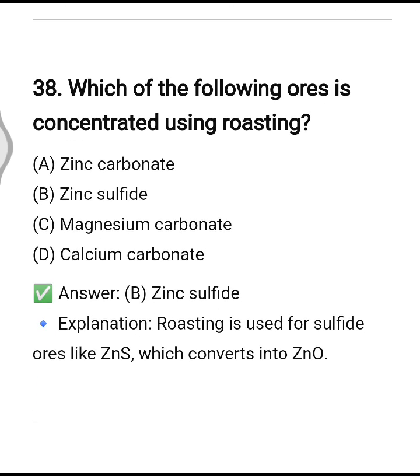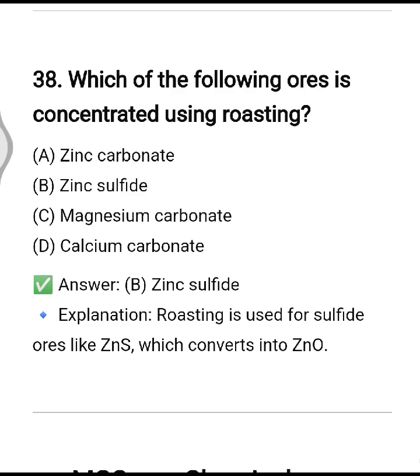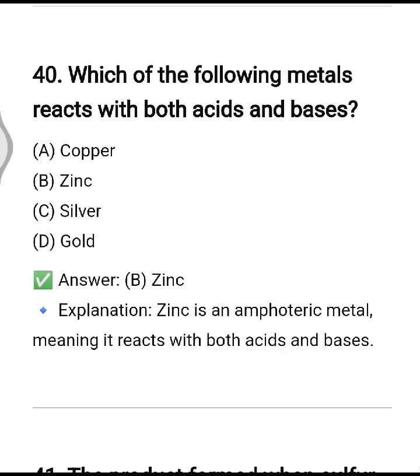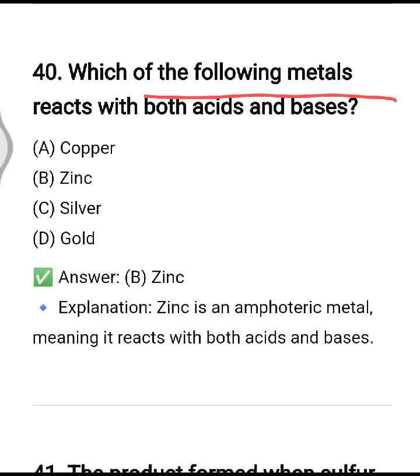Which of the following ore is concentrated using roasting? Zinc sulfide, option number B. Which metal reacts with water at room temperature? So it is sodium, option number B. Which of the following metal reacts with both acid and bases? Zinc, and forms zinc oxide, which is amphoteric in nature.